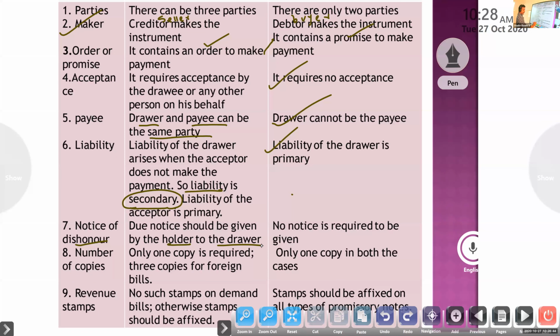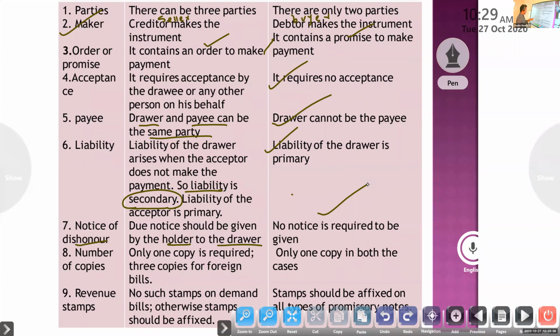Next, for a promissory note, there is no need for dishonor notice, because it is a promise by the buyer only. There is no need of any acceptance, nothing. So it is a promise by the promisor to make the payment in the future.